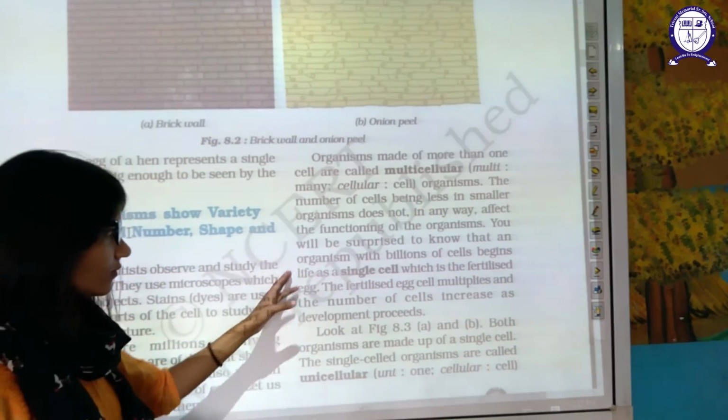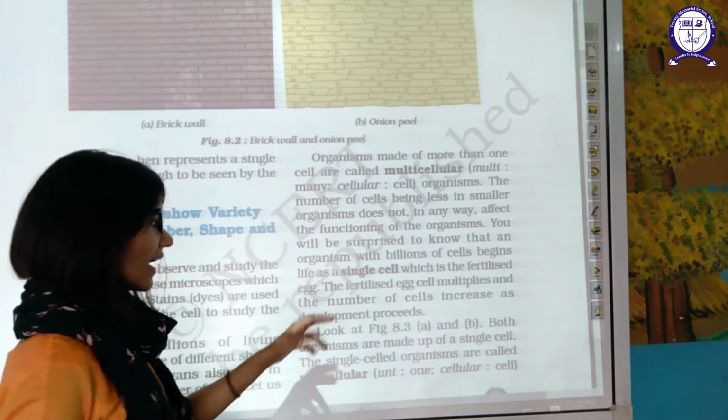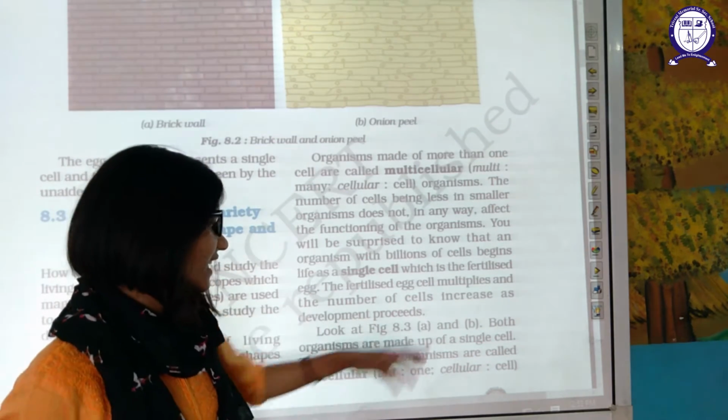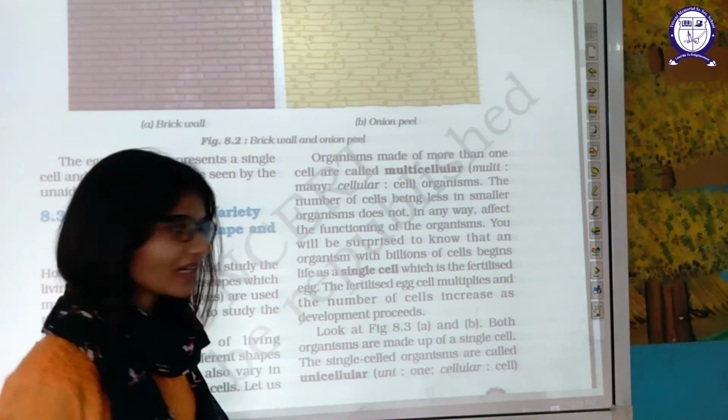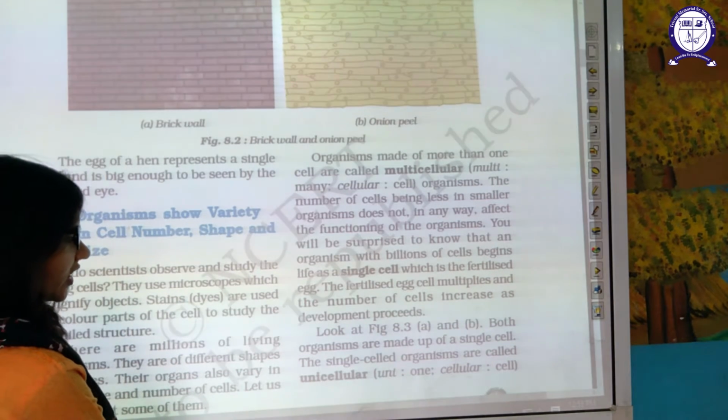Okay, a single cell which is fertilized. The fertilized egg can multiply. That fertilized cell multiplies multiple times and increases in size. That's how your development started. Now look at figure 8.3.